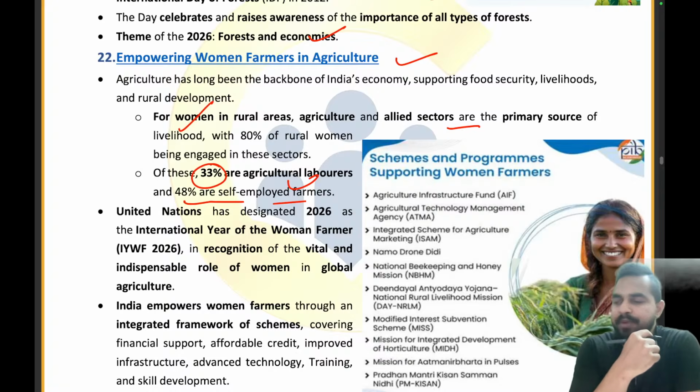We have already covered this in the previous session. What is the right answer? That is 2025.